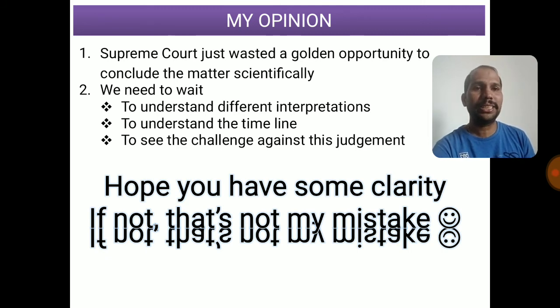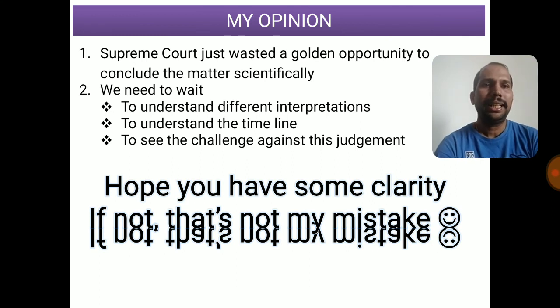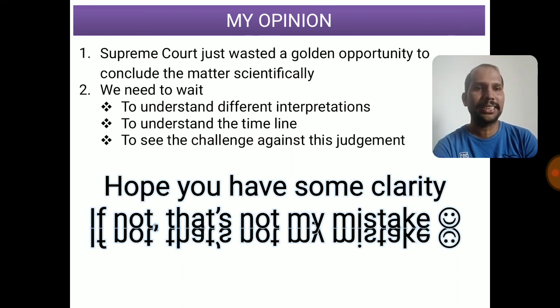We had good reference cases, and we have discussed it for quite a long time. The expectation from the Supreme Court was some scientific answers, but this is not giving that clarity. So that's the one upset I have, that the golden opportunity has been missed by not giving a scientific definition on this part.